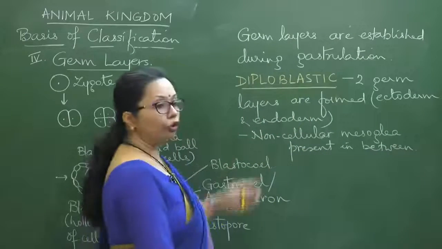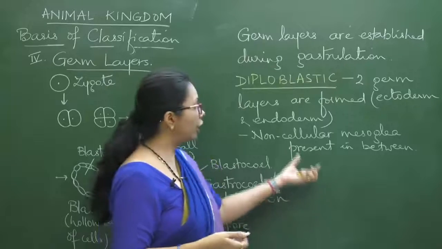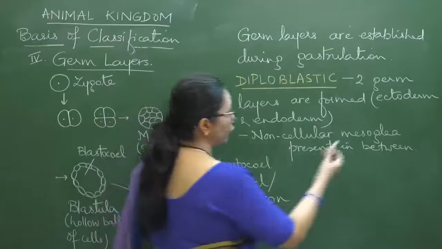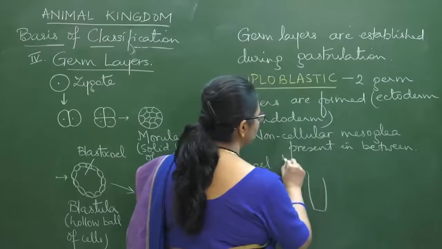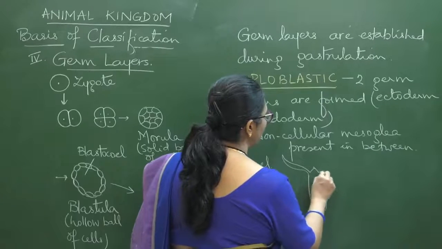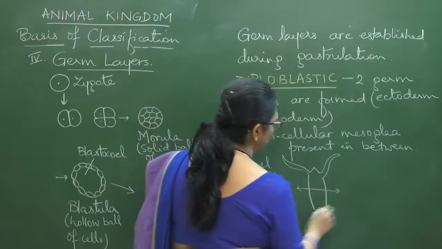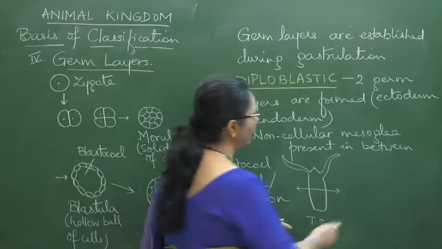Okay, so for a diploblastic animal, as your NCERT has given, you can get a diagrammatic question on it. If you take a section through it, like once again our favorite example, the hydra, let us cut through this hydra once again. If we take a TS, a transverse section, through this hydra, what you will find is